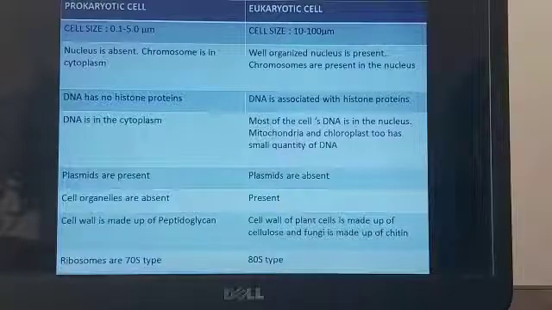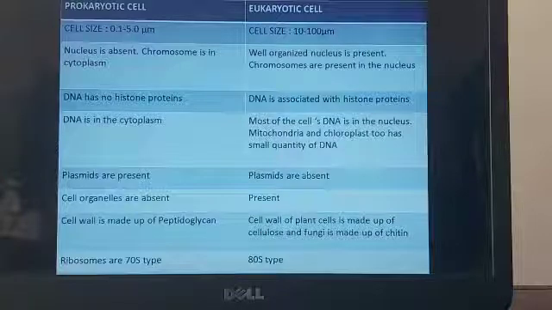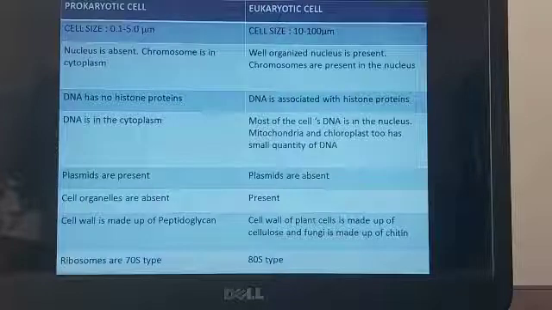Histone proteins which are associated with the DNA are absent in prokaryotic cell, whereas the DNA is associated with histone proteins in the eukaryotic cell. So as I already told you, DNA is present inside the cytoplasm in prokaryotic cell, whereas most of the cell's DNA is present in the nucleus in the eukaryotic cell. And apart from these, there are two cell organelles in which small segments of DNA is present. These two organelles are mitochondria and chloroplast.